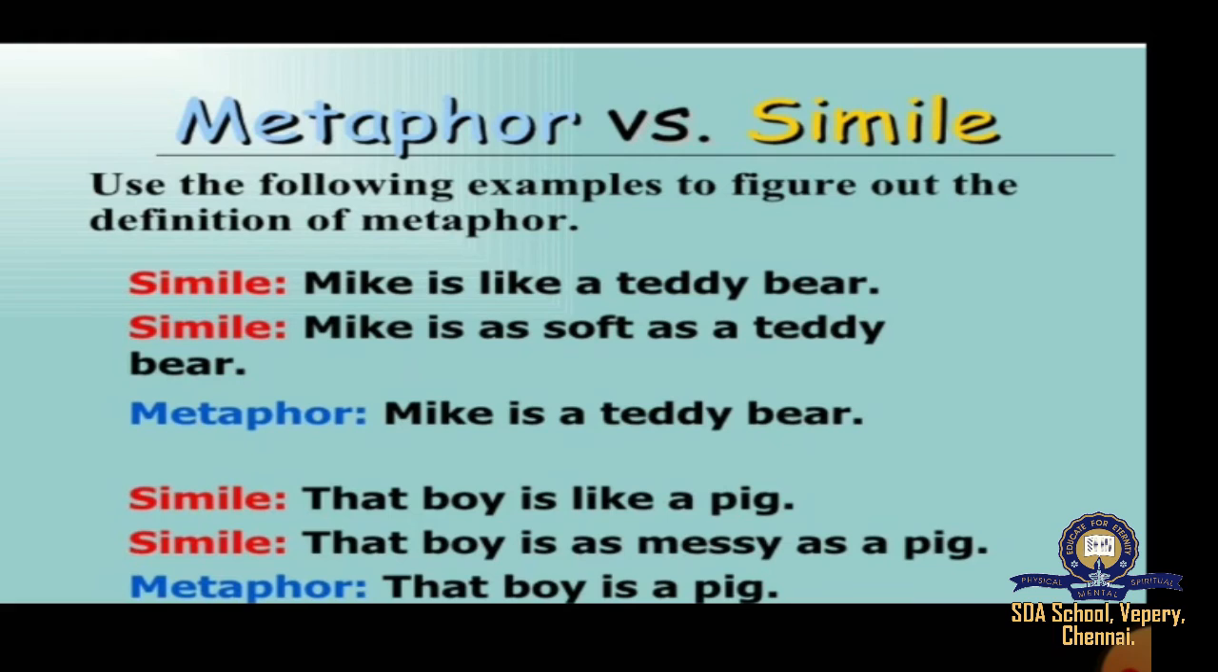In the metaphor example, it's also being compared. Mike is a teddy bear. He's not a teddy bear. So basically it's a comparison. So you know that he's a human. Mike is a human and he's not a teddy bear. So they're both unlike things, and so it's been compared, but there is no like or as. So we can identify that it is a metaphor and not a simile.